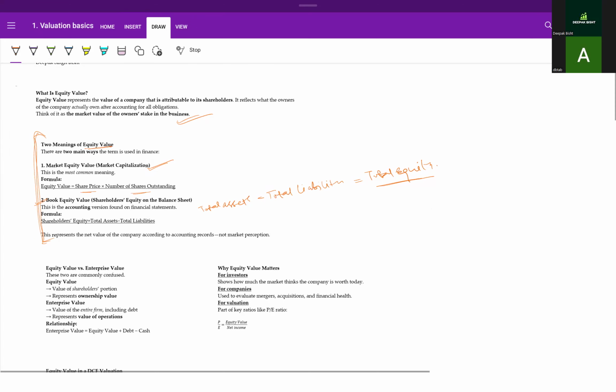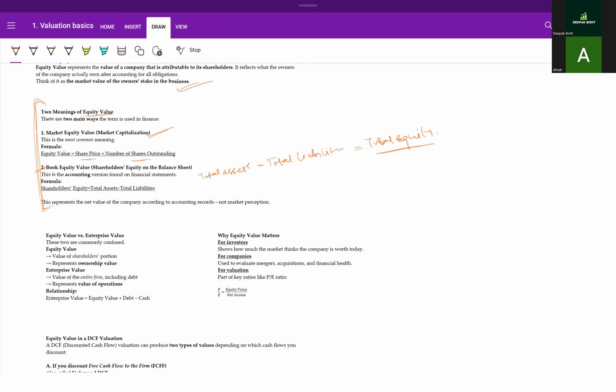Now what is the difference between equity value and enterprise value? At times, because the names are somewhat similar, enterprise value versus equity value, these are two commonly confused terms. Equity value is the value of the shareholders' portion only, and it represents ownership value. However, enterprise value is the value of the entire firm, including the debt, and this represents the value of operations.